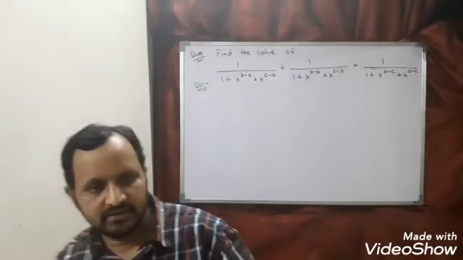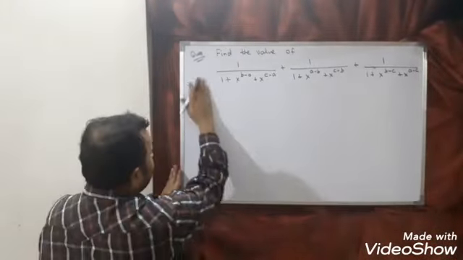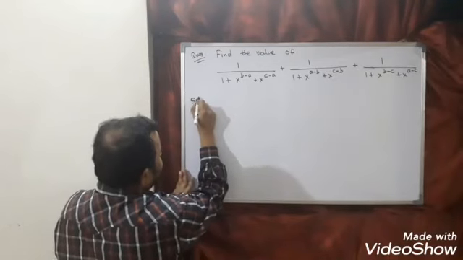So we have to find the value of this. Now look here.